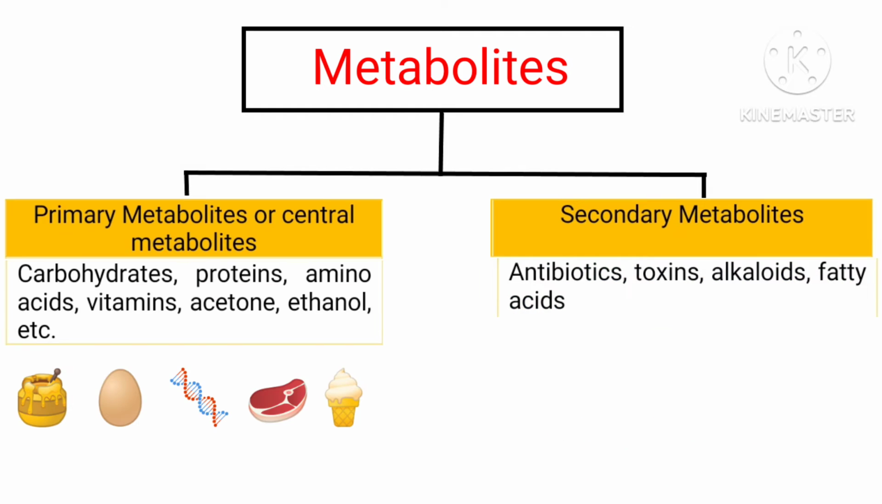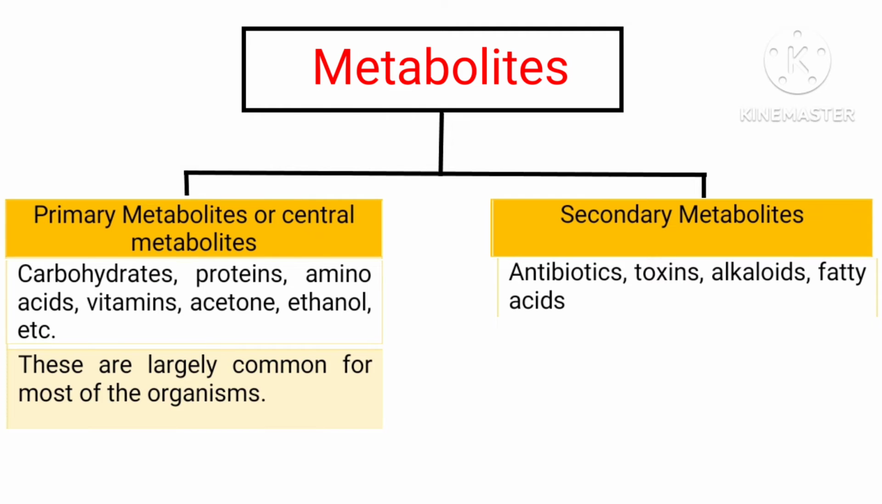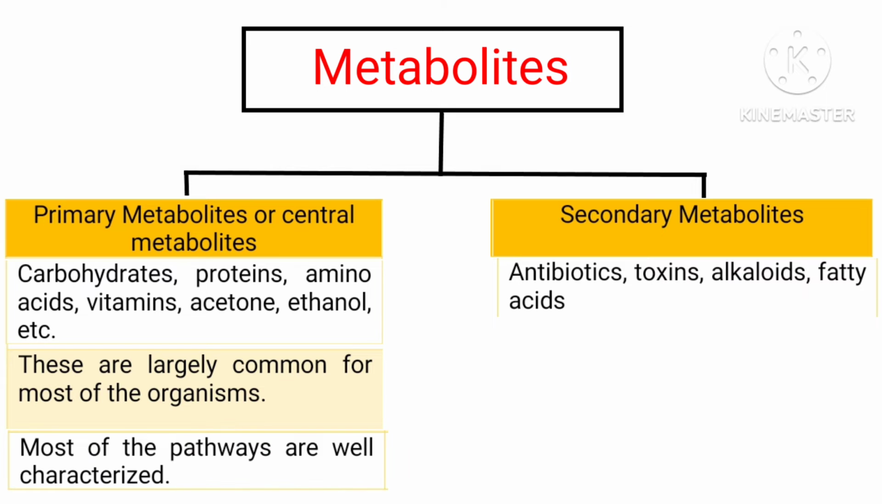Let's take a few examples of each. Carbohydrates, proteins, amino acids, vitamins, nucleic acids, acetone and ethanol are categorized as primary metabolites. All of them are common for all organisms, and in most cases how they are synthesized is fully understood. On the other hand, antibiotics, toxins, alkaloids, fatty acids are called secondary metabolites.